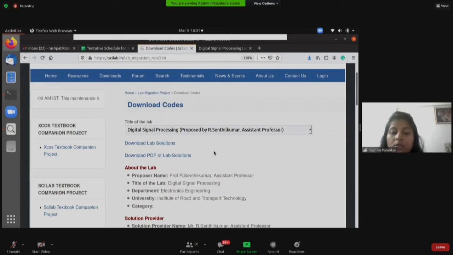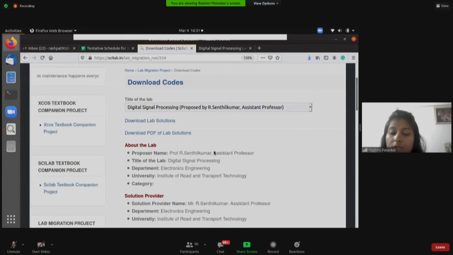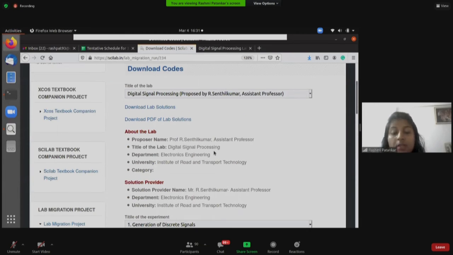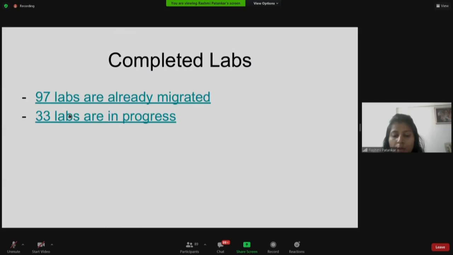The colleges that belong to the same university generally have the same syllabus. Let us say your college belongs to a Mumbai university, and out of the list of completed labs, some other college also belongs to a Mumbai university. Then you can check their lab and download the Scilab code and use it in your syllabus. This way your time and energy will get saved.